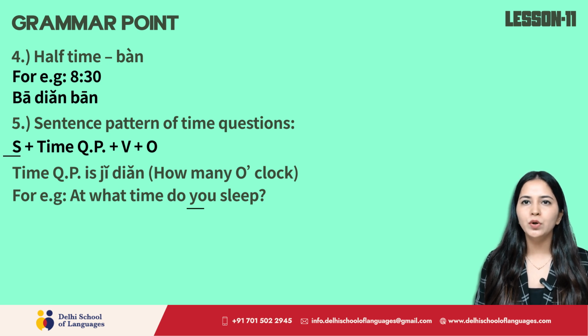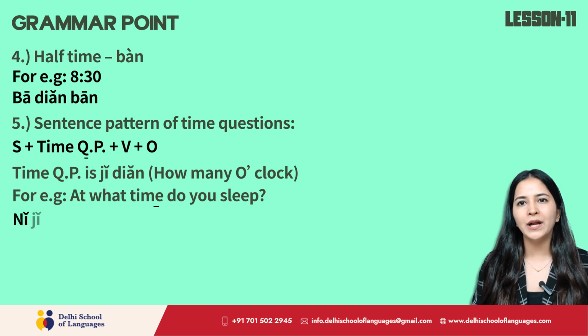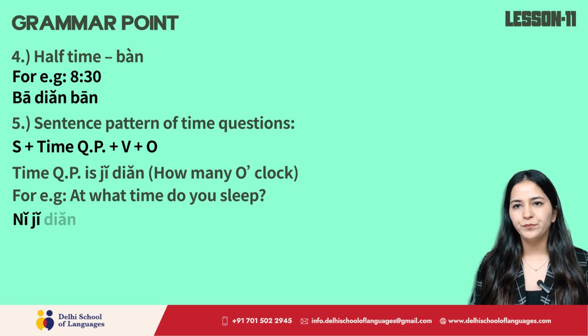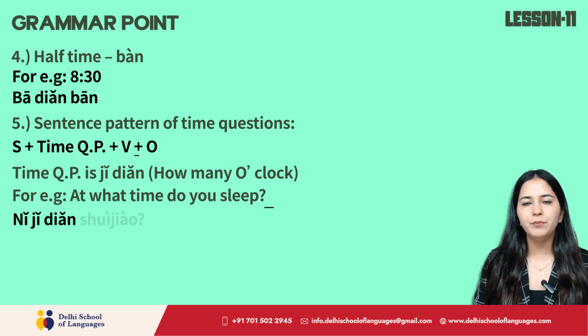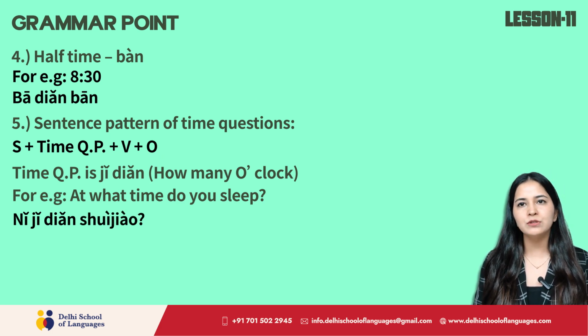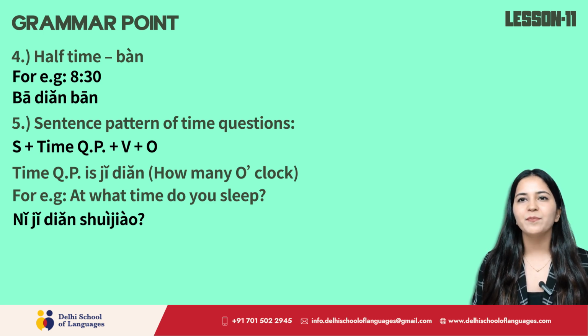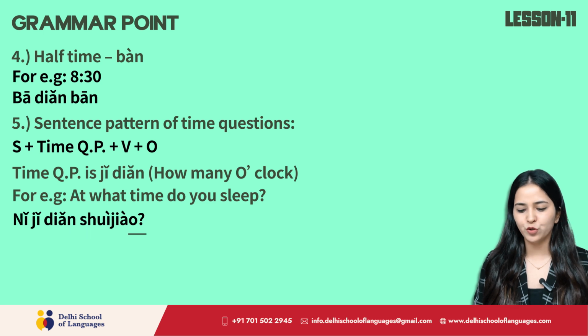Subject you, ni. Question particle at what time? Chi tian. Verb sleep, shui chiao. Object, there is no object. So at what time do you sleep translates to ni chi tian shui chiao. Repeat, ni chi tian shui chiao.